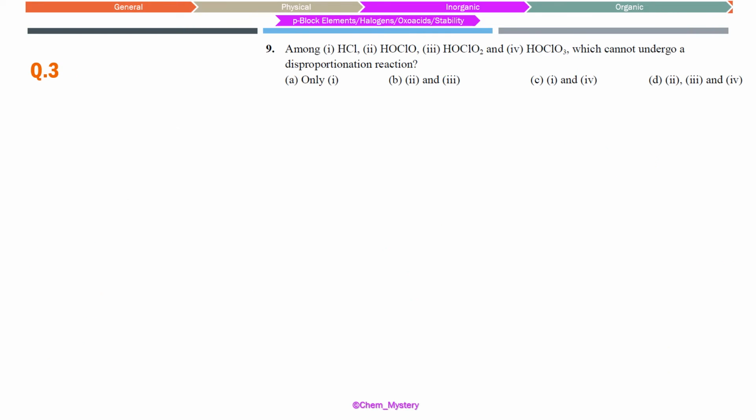Fine. Moving on, we have the next question. This was about the p block, basically oxoacids of halogens, and we were asked about the stability of these different oxoacids. The actual question is which of these are undergoing disproportionation. We have learned about disproportionation. This is a kind of redox change where the same element is undergoing oxidation and reduction. So what we are asked is which cannot undergo disproportionation, and the answer is going to be 1 and 4.